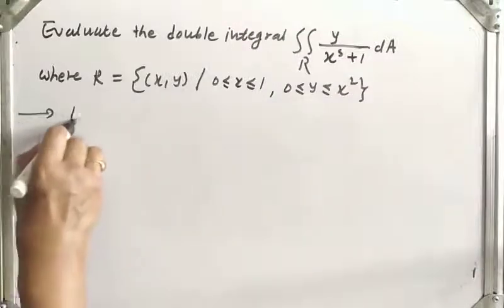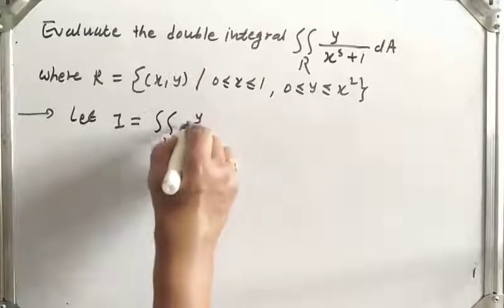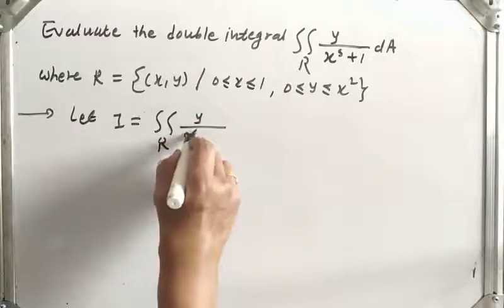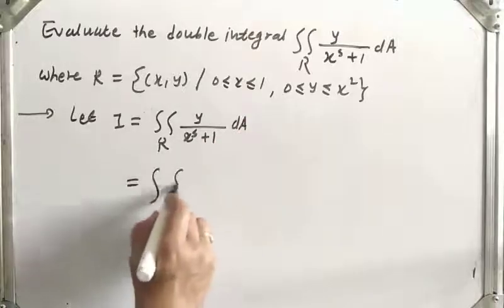So in solution, let I be equal to this given integral over R of y upon x raised to 5 plus 1 dA. Now what is given?